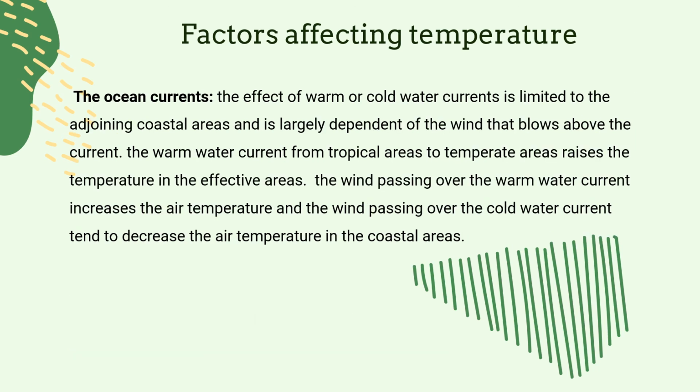Ocean currents. The effect of warm or cold currents is limited to the adjoining coastal areas and is largely dependent on the wind that blows above the current. A warm current flowing from tropical areas to temperate areas raises the temperature. For example, Norway is free from freezing in winter because of the warm current. The wind passing over a warm water current increases the air temperature, and the wind passing over a cold water current tends to decrease the temperature of the coastal areas.